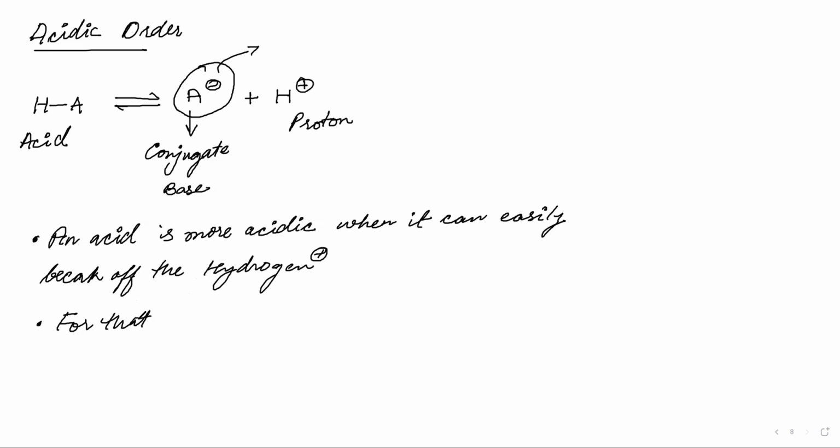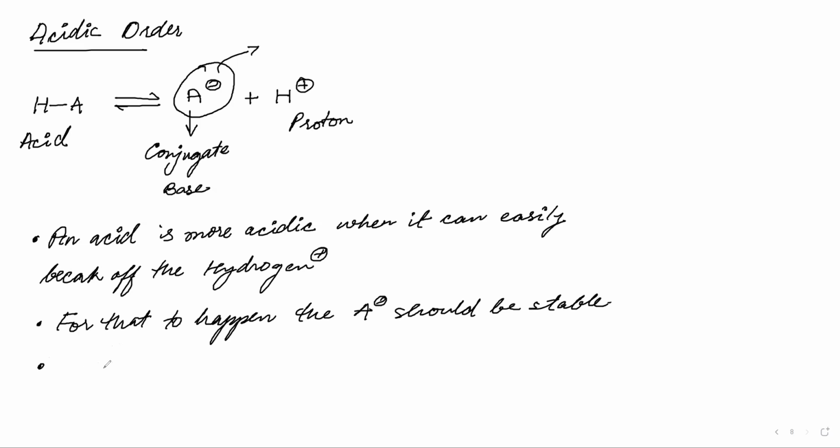For that to happen, the A negative should be stable. Am I right in saying that? Right or no? Are you with me till now? Got it. Okay, fine.